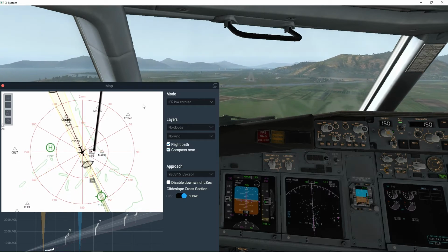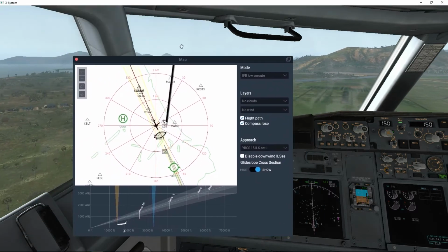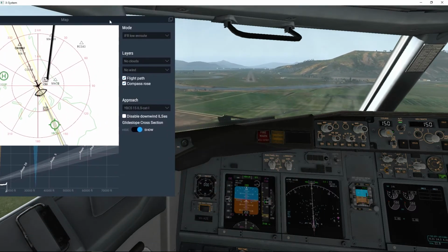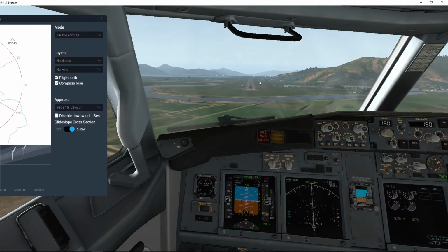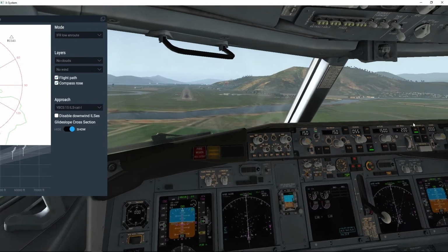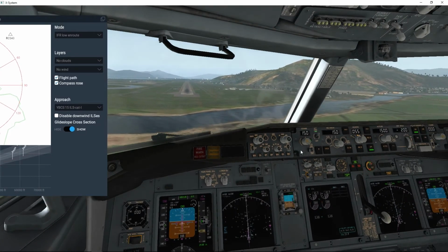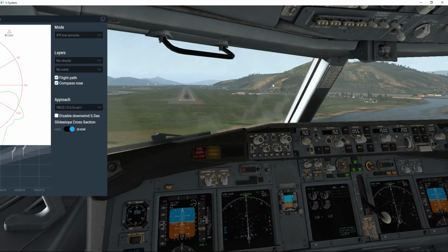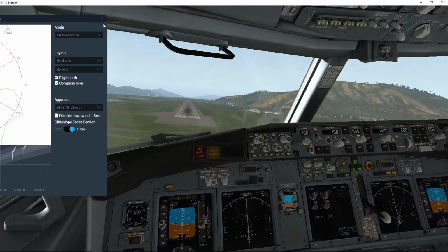We can see we're about to land. Now we're going to turn the autopilot off, and we'll just land it manually.